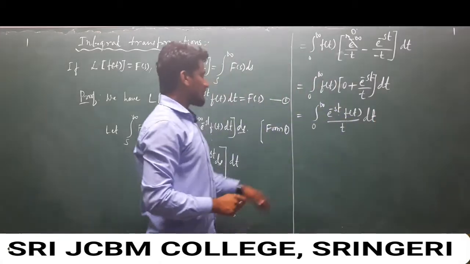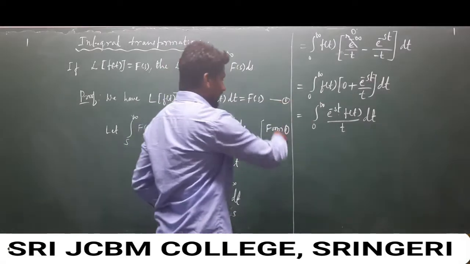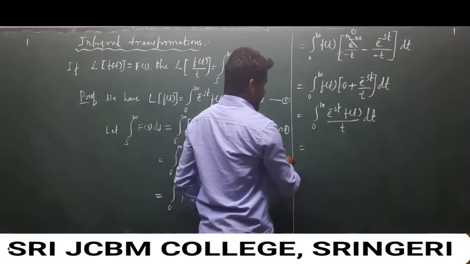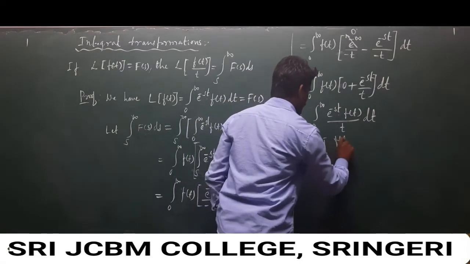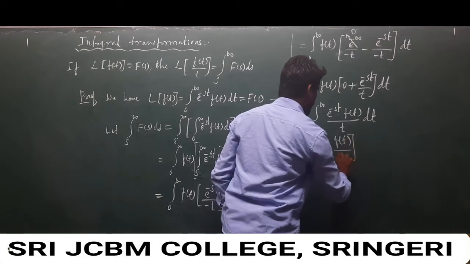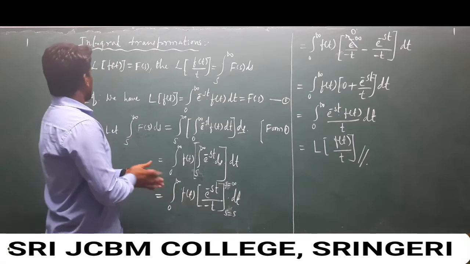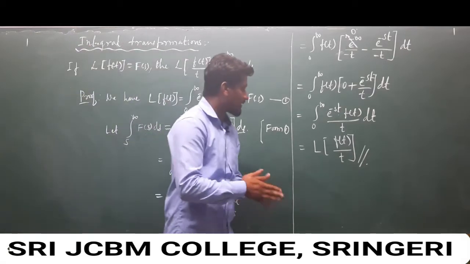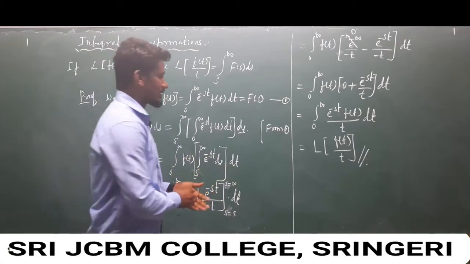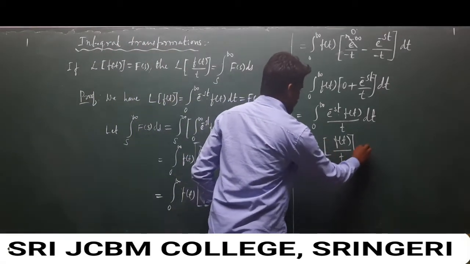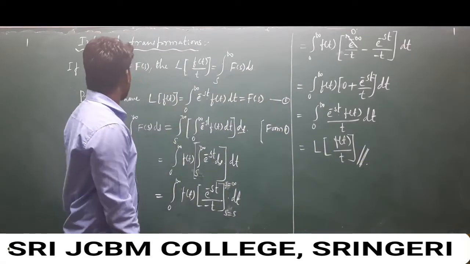And now look at equation number 1, which is looking like our definition of Laplace transform. We can write with the help of the definition of equation 1, the Laplace transform of f of t over t, and this is the proof of the given integral transformation, and it is useful in evaluating the improper integrals. So now we look at one of the examples on the basis of integral transformation.